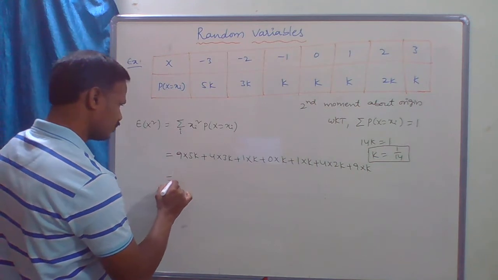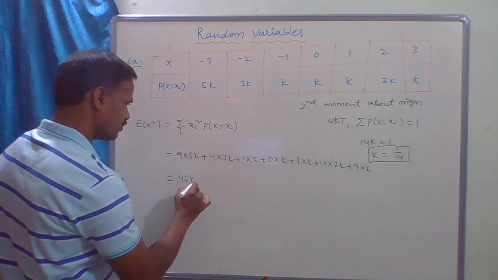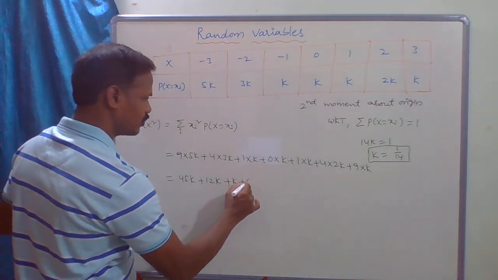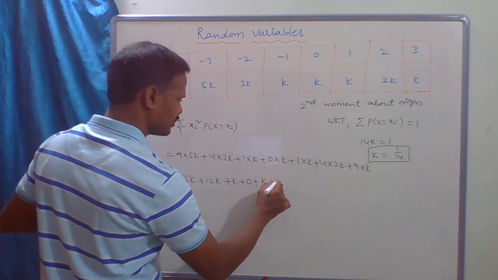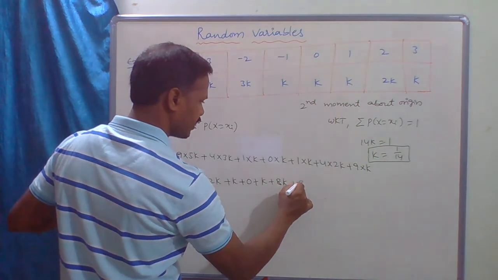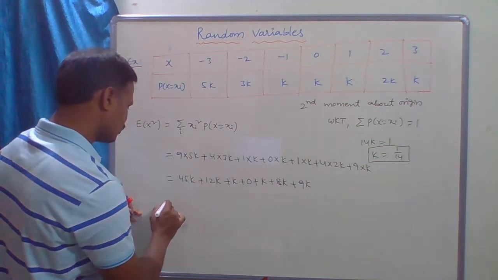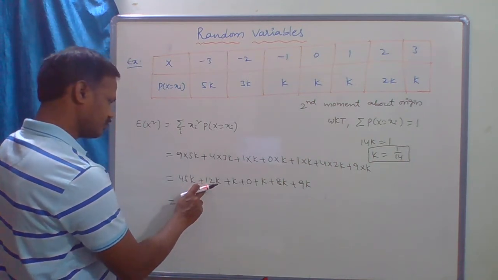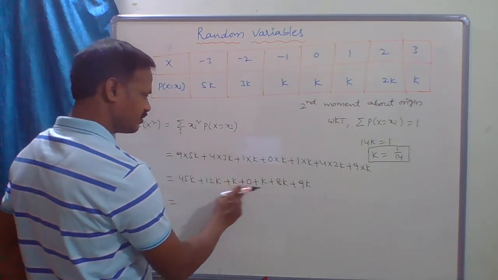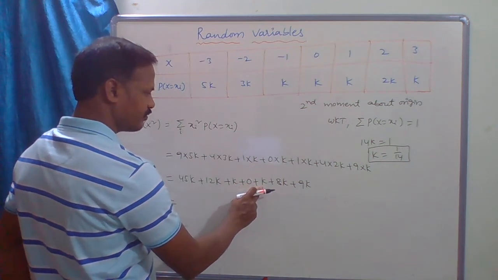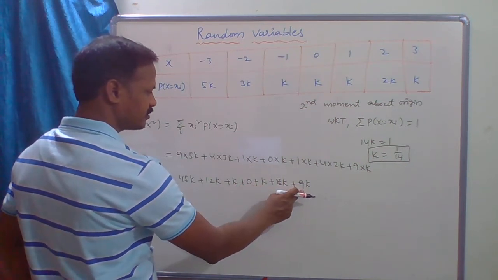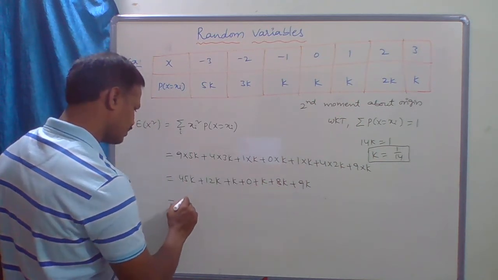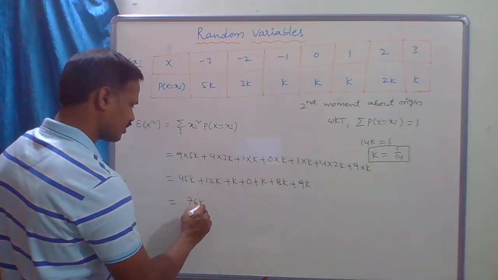Now this is 45k plus 12k plus k plus 0 plus k plus 8k plus 9k, which is 76k.